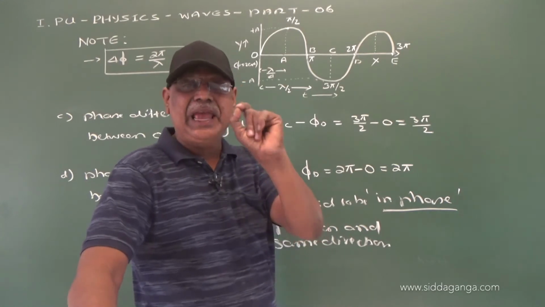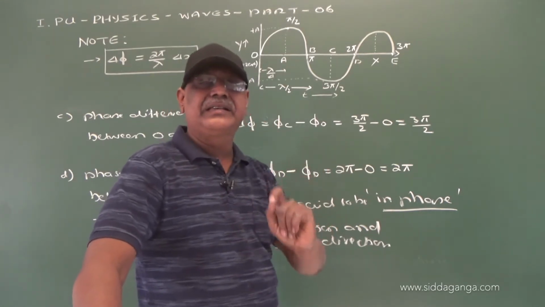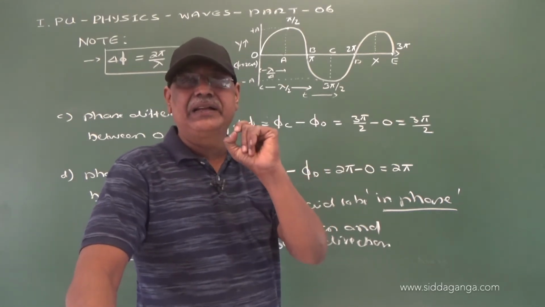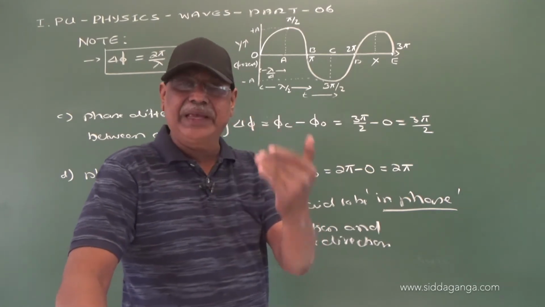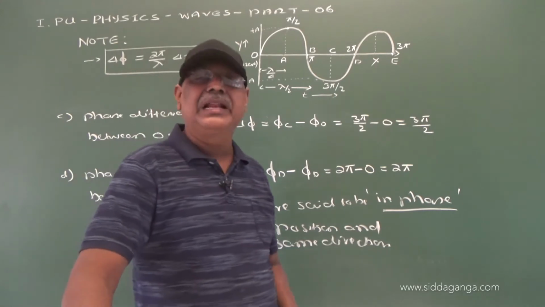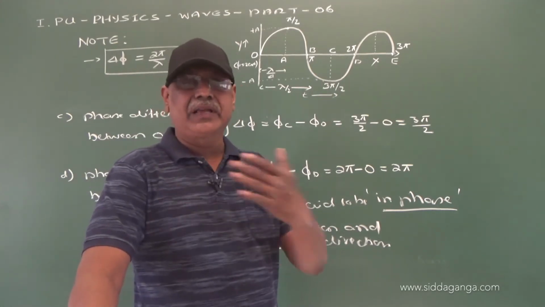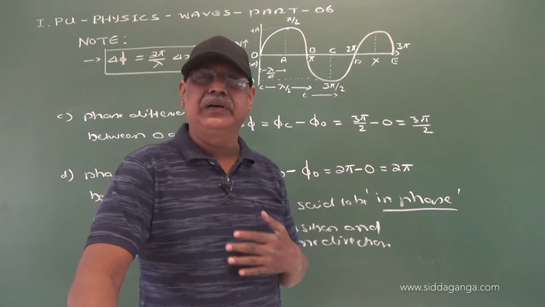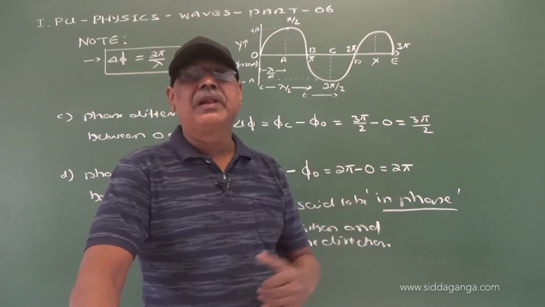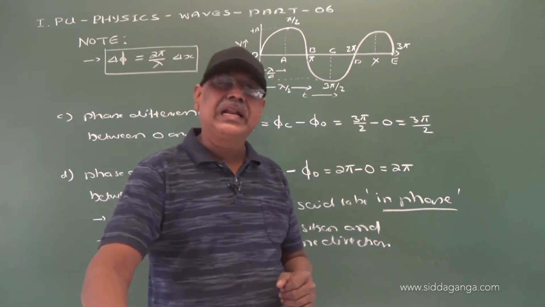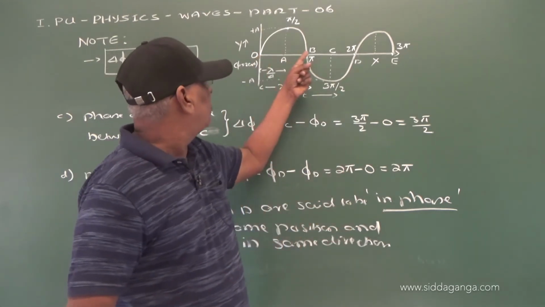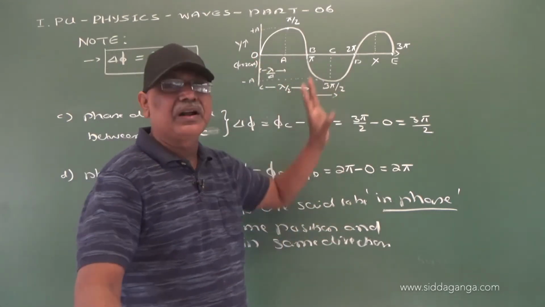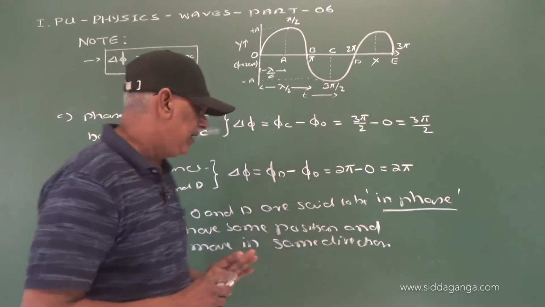So, A and X are in the same phase, right? They are said to be in phase. But generally, when we are discussing the principle of superposition of waves, we consider the particles B or the particles D, right?